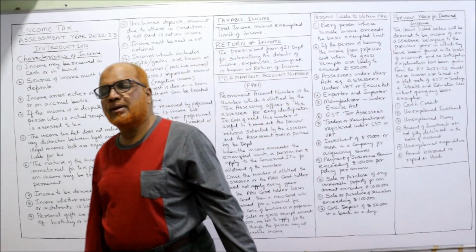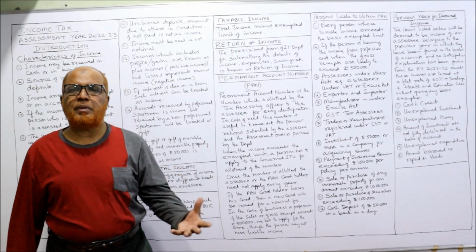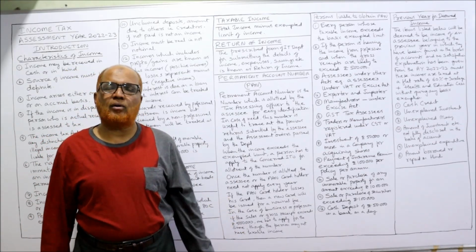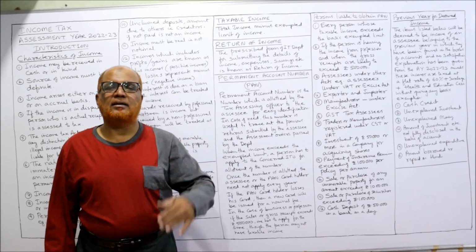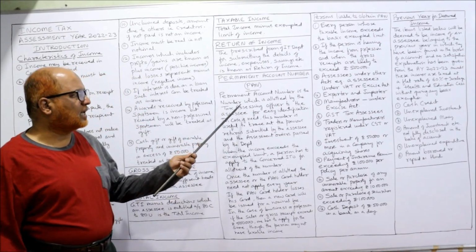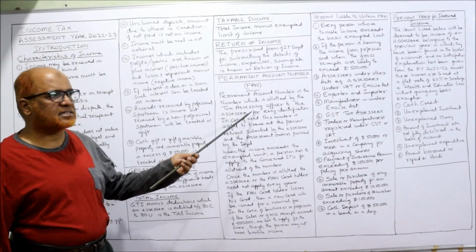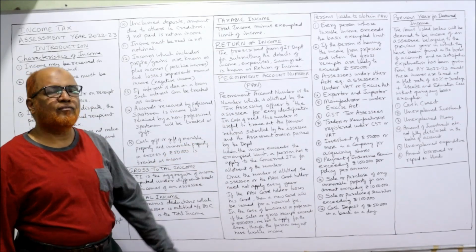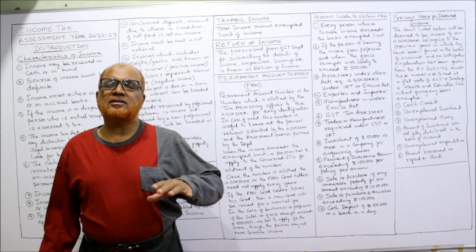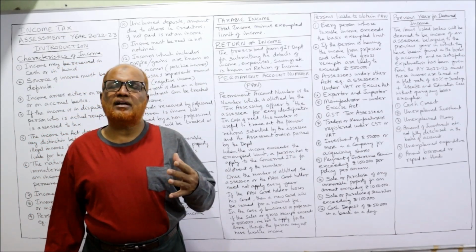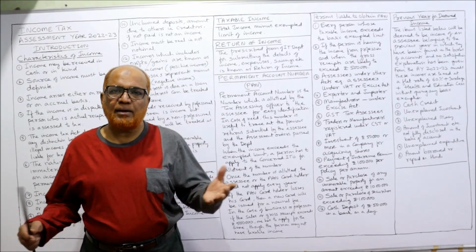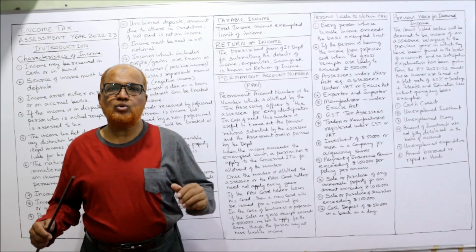Very frequently in examination, they will ask the theory question: what is permanent account number, what is PAN, and who has to apply for PAN? Now I am going to explain you. Permanent account number is the number which is allotted by the tax assessing officer to the SSC for easy identification. It will be difficult for the Income Tax Department to remember the names, because many people have the same name, then it will be confusion.